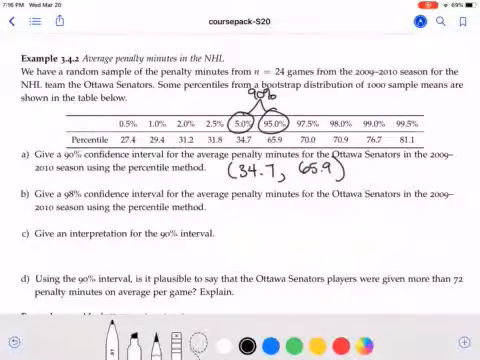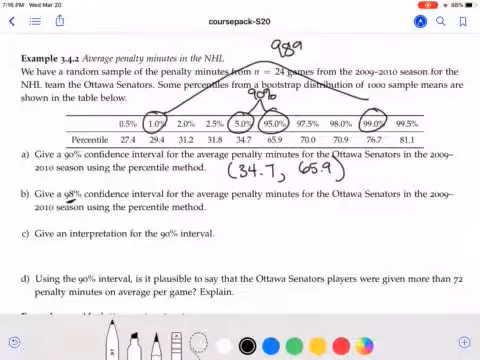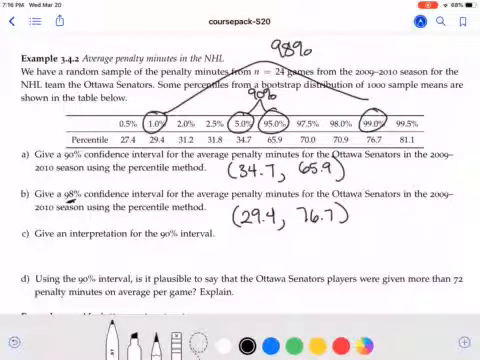If instead we want 98%, we need to chop off 2% total or 1% in each direction. So we're going to want the 1% and the 99%. And notice between those two numbers, we have a 98%. 99 minus 1 gives us 98. So our interval will be 29.4 to 76.7. And as we've seen before, to be more confident, we ended up with a wider interval.